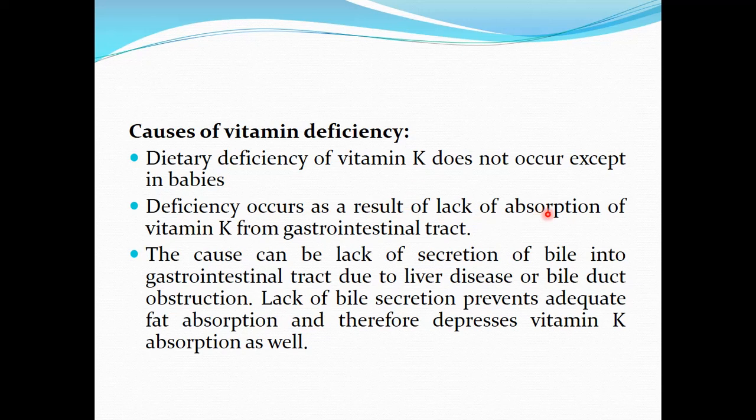Vitamin K is a fat soluble vitamin, and it is absorbed from the gastrointestinal tract along with other fats and fat soluble vitamins through the action of bile. So if there is lack of secretion of bile into the gastrointestinal tract, either due to liver disease or due to obstruction of the bile duct, there will be depressed absorption of vitamin K, and there will be deficiency of vitamin K in the body, leading to defective formation of the clotting factors 2, 7, 9 and 10.